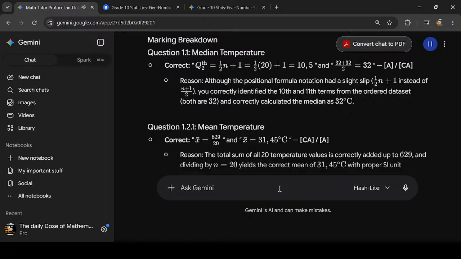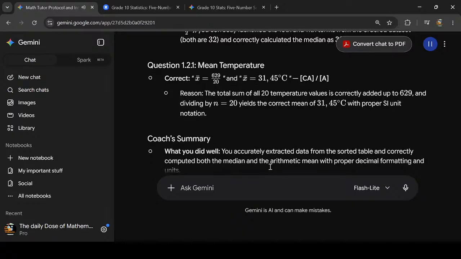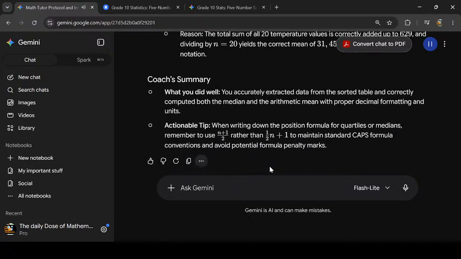Question 1.2.1. Mean temperature. Correct. x-bar equals 629/20, and x-bar equals 31.45 °C. Reason: the total sum of all 20 temperature values is correct, with proper SI unit notation. Coach's summary.